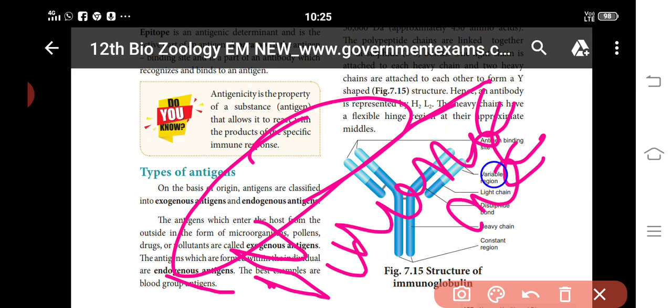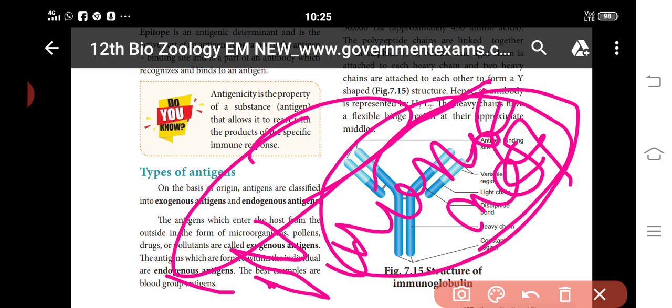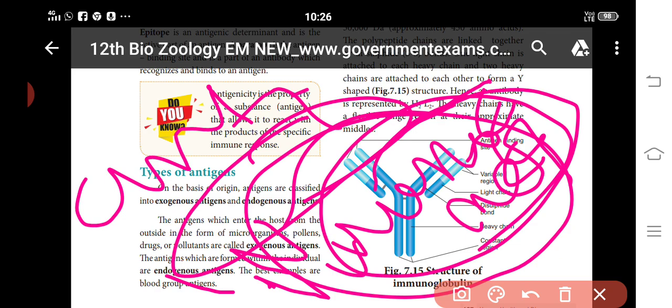A monomer is a protein molecule. The monomer has two such antigen binding regions, and the C regions determine the antibody class and serve the functions of all antibodies.